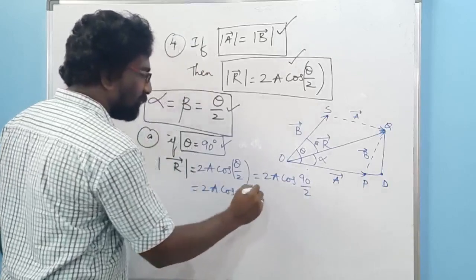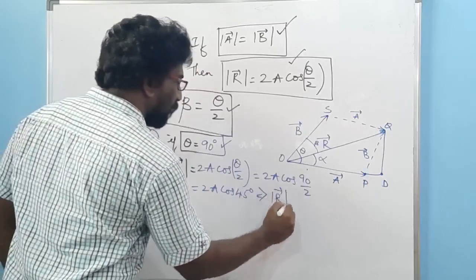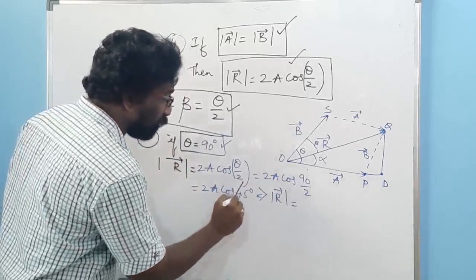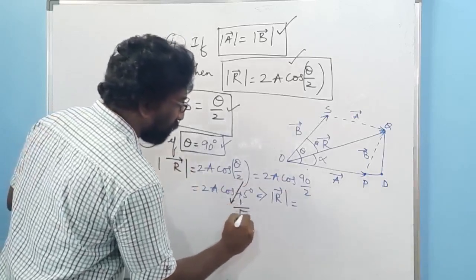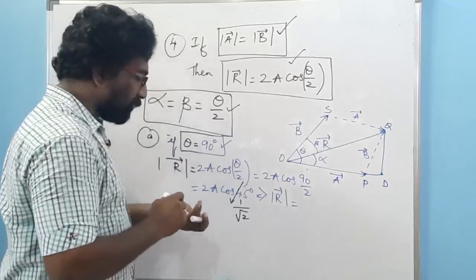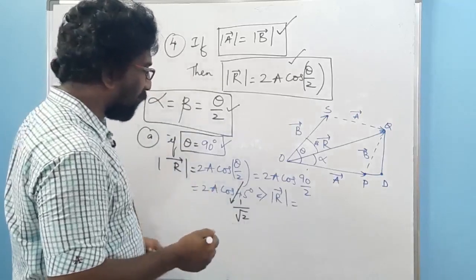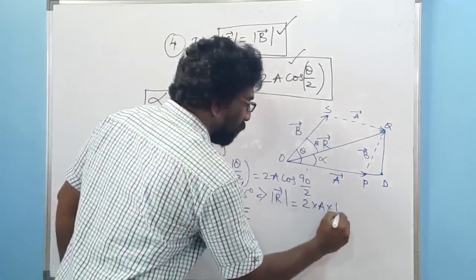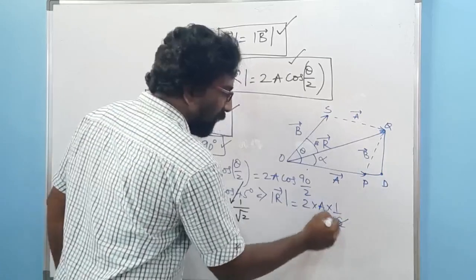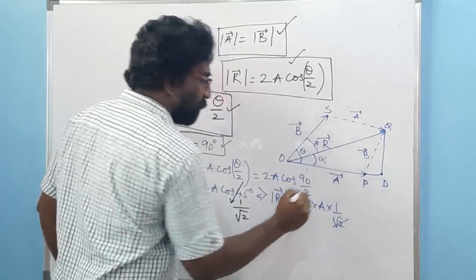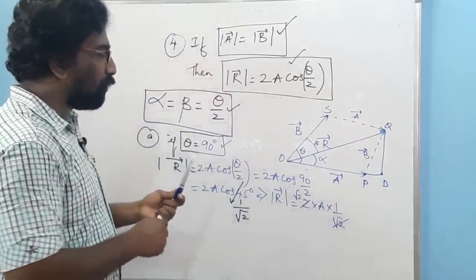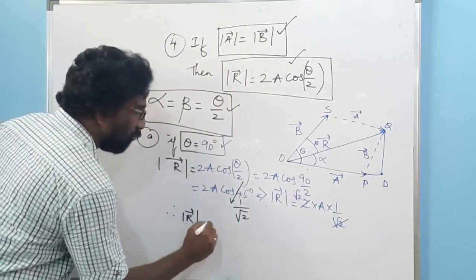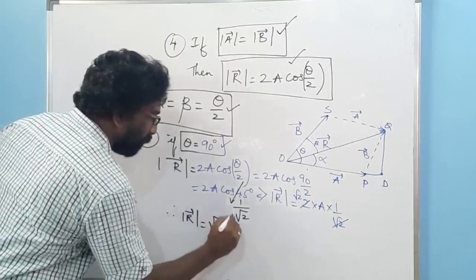If this is the case, then magnitude of r is equal to, we know that cos 45 equal to 1 by root 2. In the trigonometric tables, we have studied that the cos 45 is equal to 1 by root 2. Therefore, it becomes 2 times of a into 1 by root 2. And root 2 will get cancelled with 2 root 2 times. Therefore, the magnitude is equal to root 2 of a.